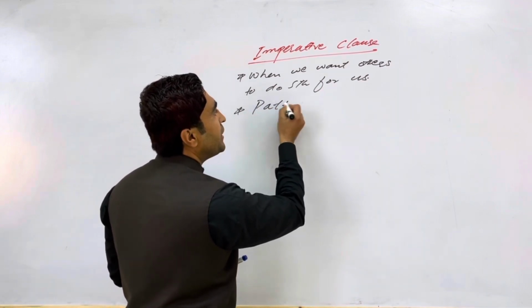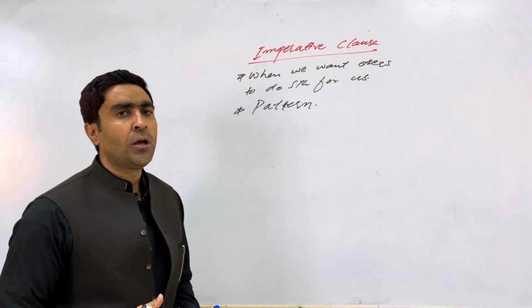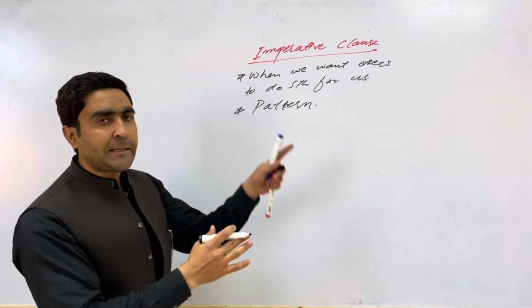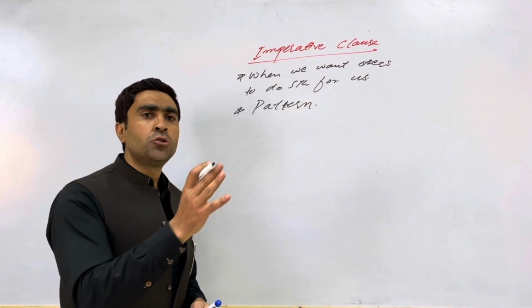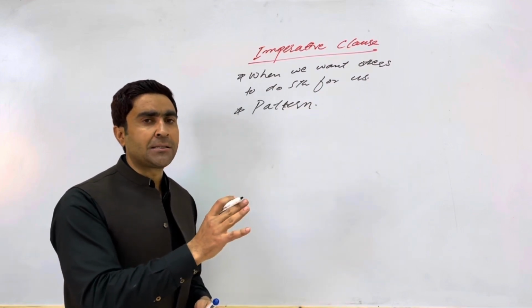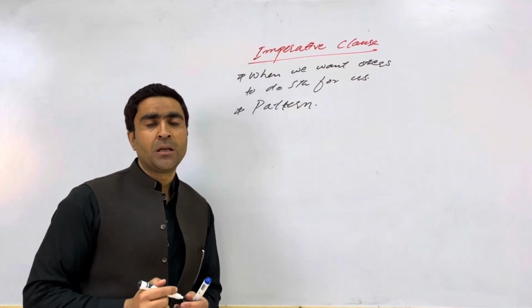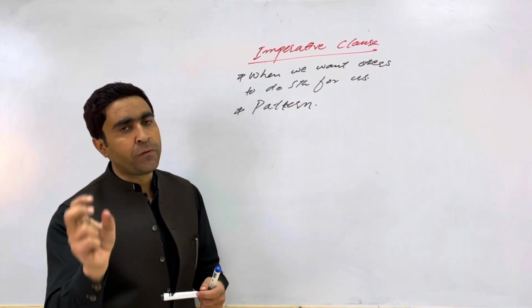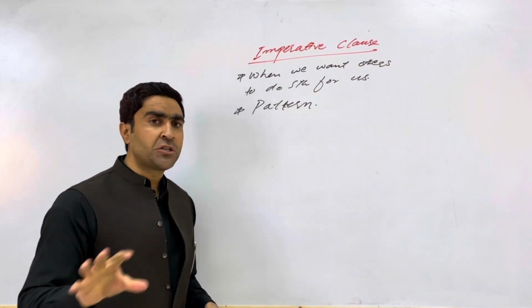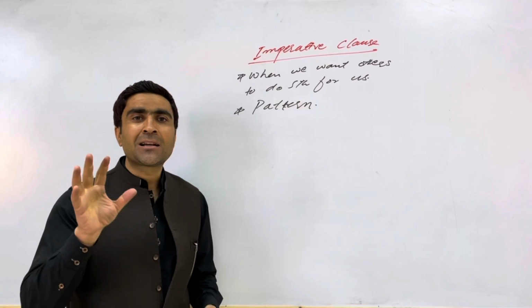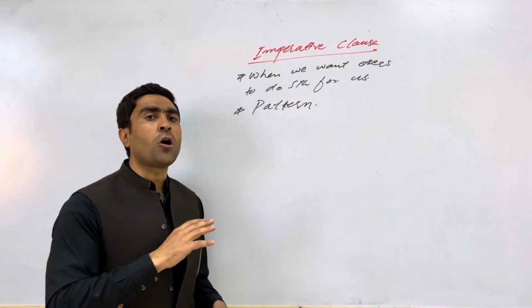For example, ये जो pattern है imperative clause की, इसका pattern क्या है? इसका pattern ये है कि for example सबसे पहले ये जो declarative sentence था या exclamative sentence था, exclamative sentence के आखिर में हम लोग exclamation mark लगाते थे और declarative sentence के आखिर में हम लोग full stop लगाते थे. इसके आखिर में भी full stop लगाया जाता है. Because if you do not do that, you are committing a grammatical mistake. So you should not repeat that. You should not commit that mistake.